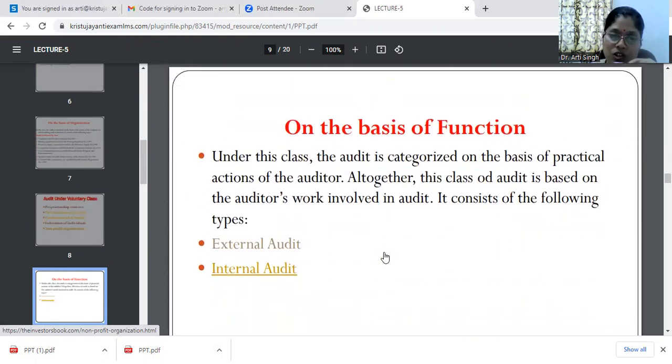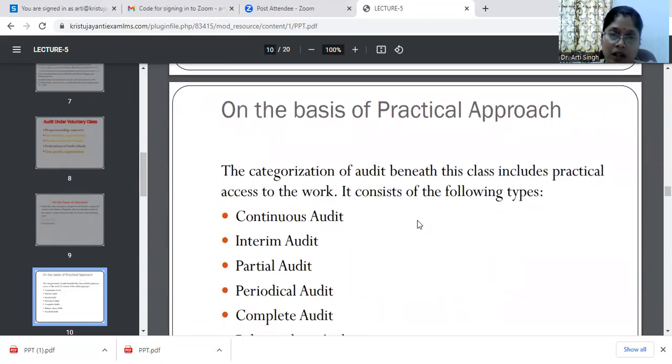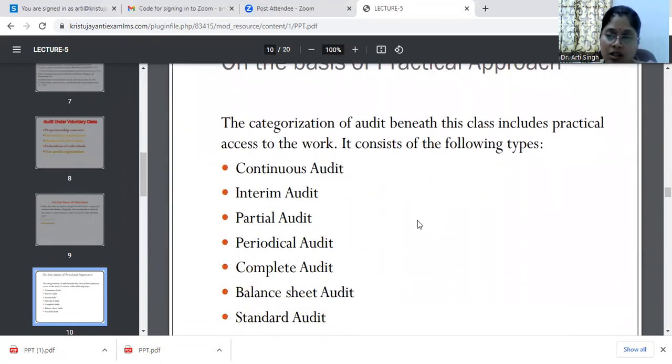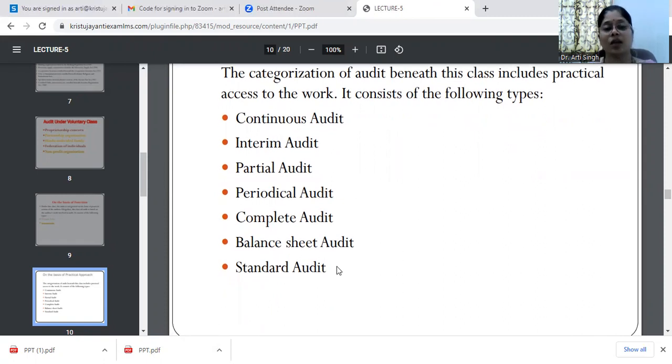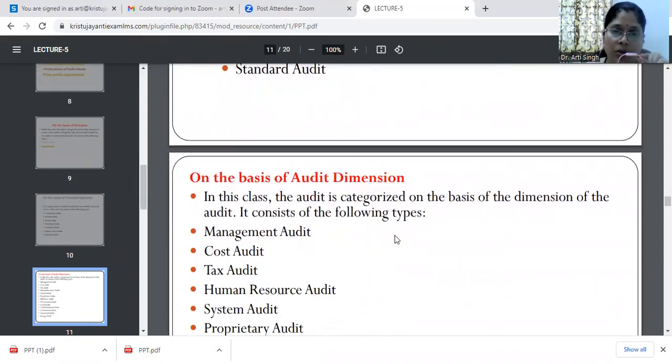Coming on to the basis of function, it can be external and internal audit, a class characterized by the practical action of the auditors. Altogether, the class of audit is based on the auditor's work involved in the audit, which is internal or external. Then on the basis of the practical approach, it can be continuous audit, interim audit, partial audit, periodical audit, complete audit, balance sheet audit, or standard audit. It can be any of these types, depending on the practical approach which the company is supposed to follow.